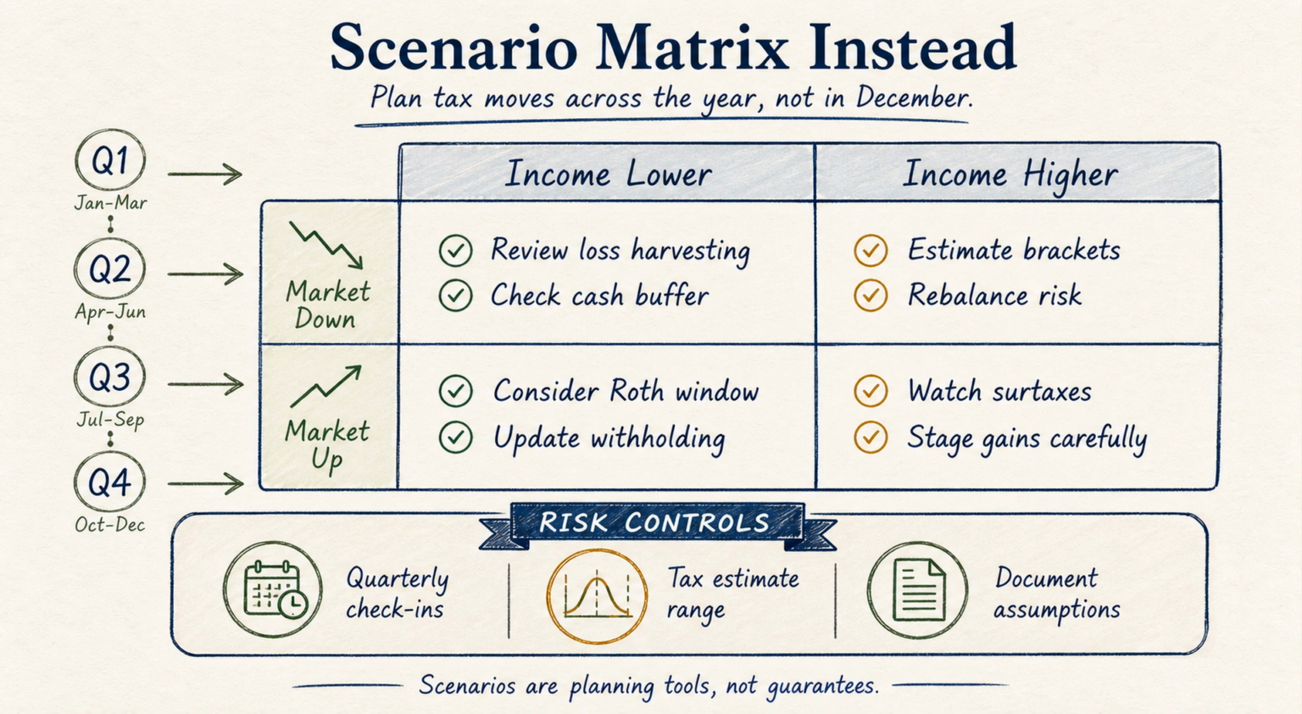Finally, connect the tax map to family return on effort. The goal is not to find a clever trick every year. The goal is to reduce forced selling, late borrowing, missing documents, avoidable penalties, and rushed product decisions. A simple map that prevents one bad liquidity decision may be worth more than a complicated plan that nobody updates. The best system is boring enough to maintain and clear enough for the whole family to follow.